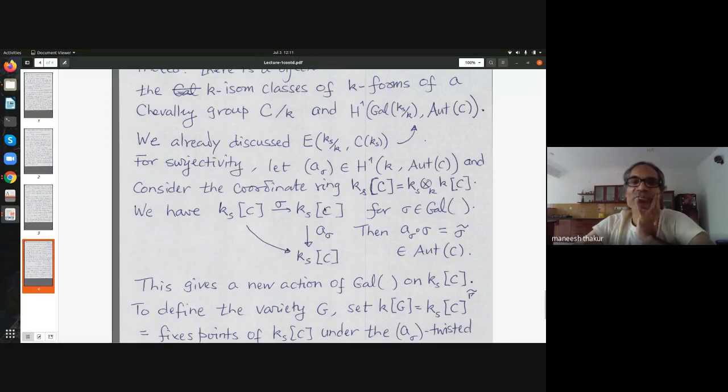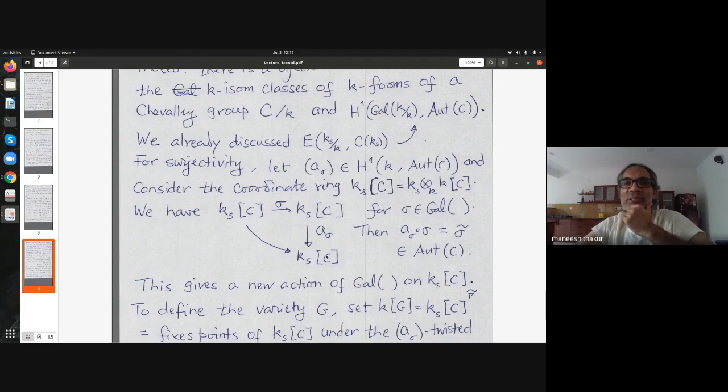And then I have the cocycle a_sigma, which is really an automorphism of G over k_s. Because what do I mean by that? Automorphisms of G are in bijection with automorphisms of the coordinate ring of G. So that bijection is in play here. So I'm taking a_sigma as that automorphism.